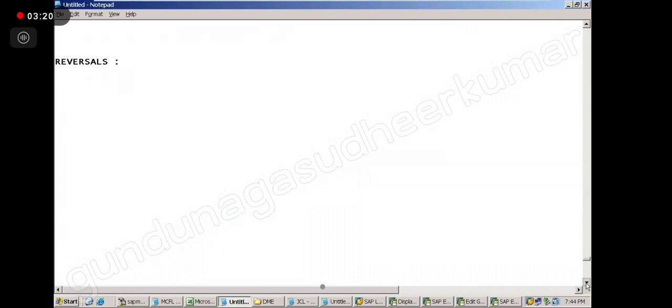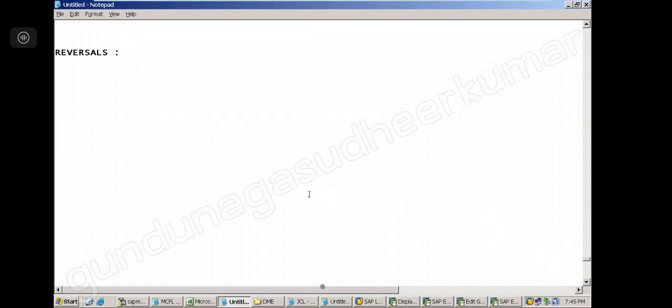So reversals, we are going to discuss about the reversals today. Reversal is very, very important in SAP. Why? Mainly after a document is posted in SAP, you cannot change it. You must have tried to do the changes, right? You are not able to. After a document is posted, in most cases you cannot change the document. So what is the only option we have here? To reverse the document, right?